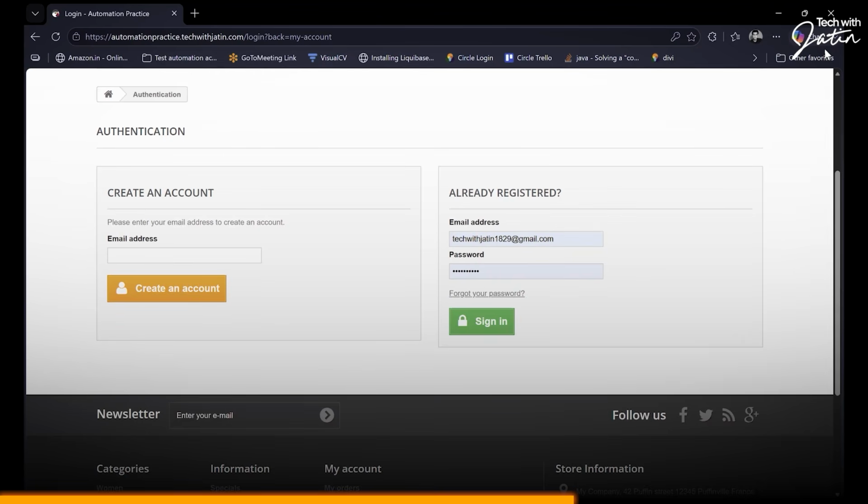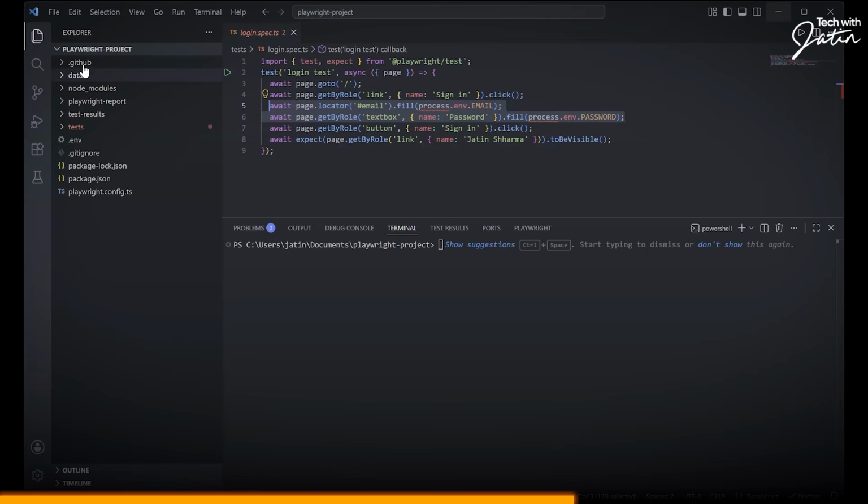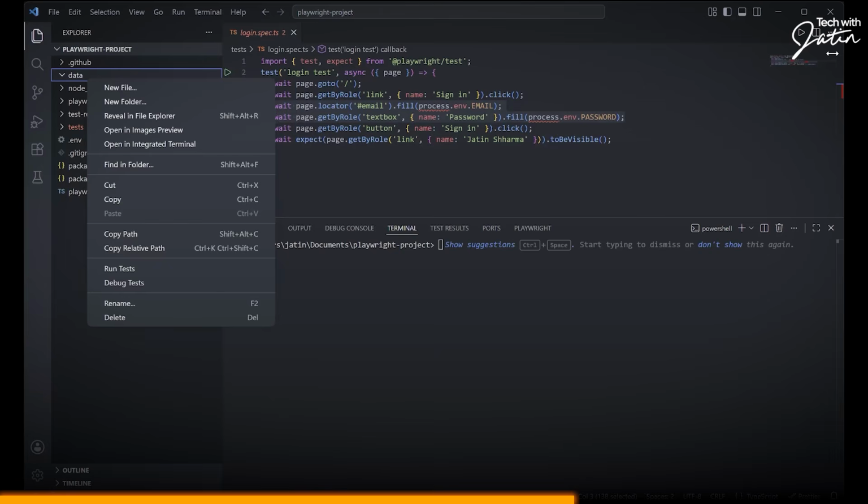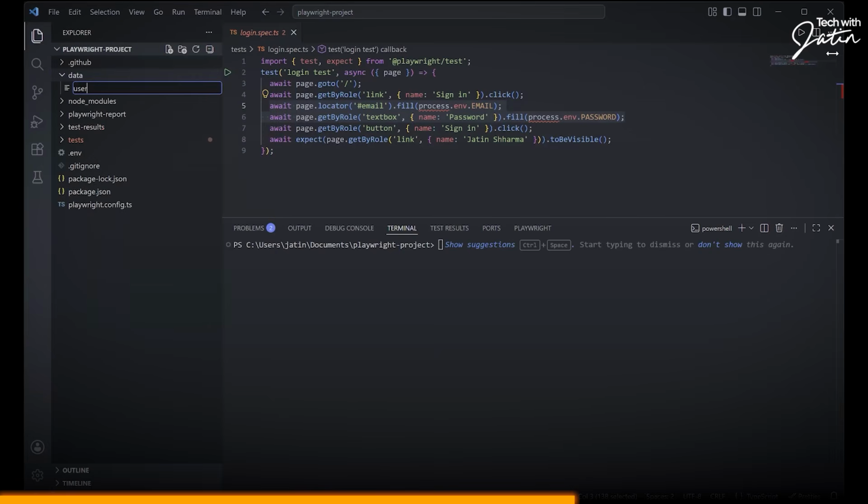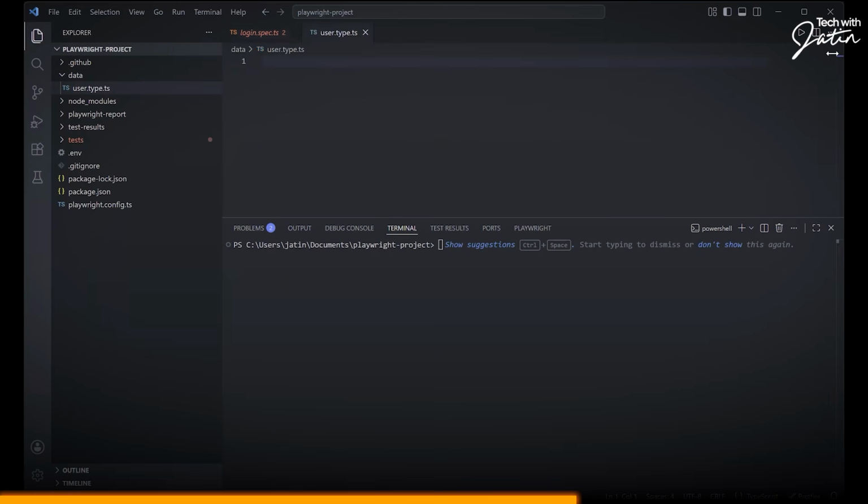So can I do that? I'm like, yeah, I can do that. So what I'm going to do is, inside the data folder, I am going to create a new file, which I'm going to call user.data, or I would say, I'll say user.type.ts. Okay, user.type.ts.